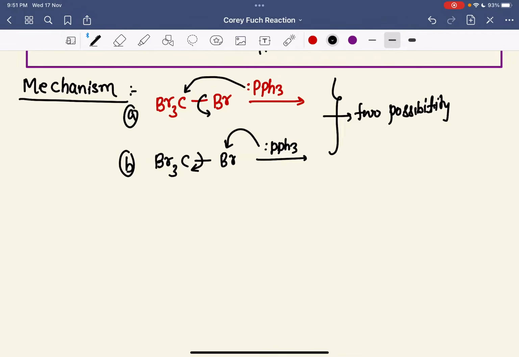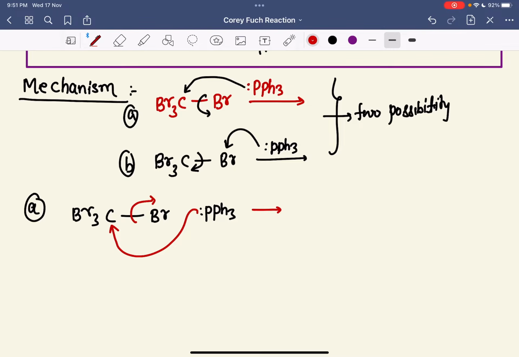See here, let me take the first pathway. Here is a CBr3 carbon, you are taking a Br and doing a reaction with PPh3, which has a lone pair. If it reacts on the carbon, the bromide will leave, as you know this is a simple nucleophilic substitution reaction.